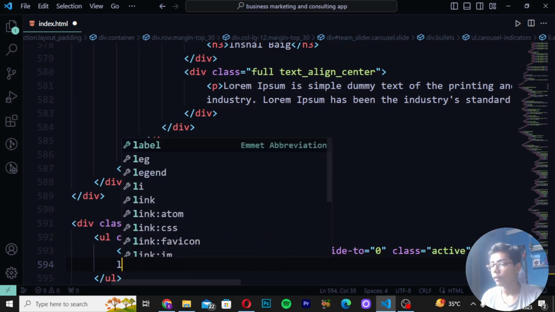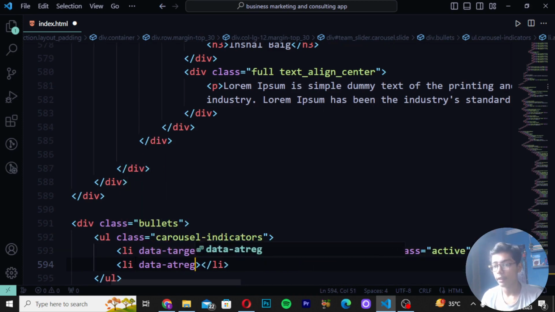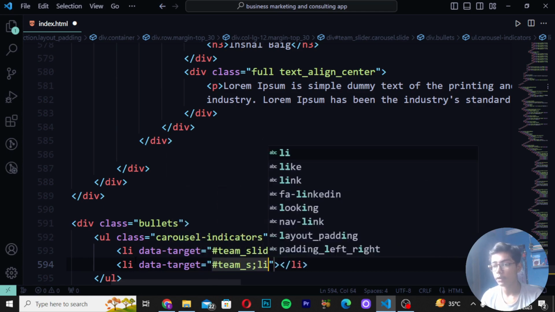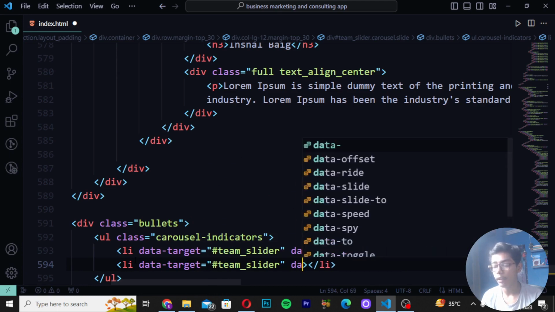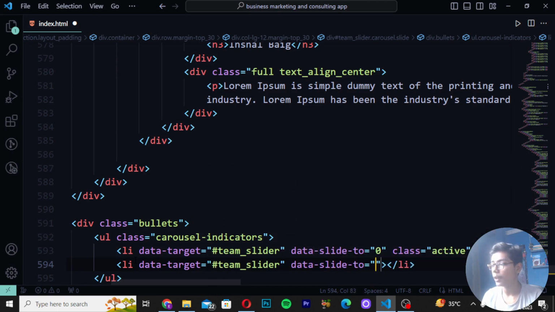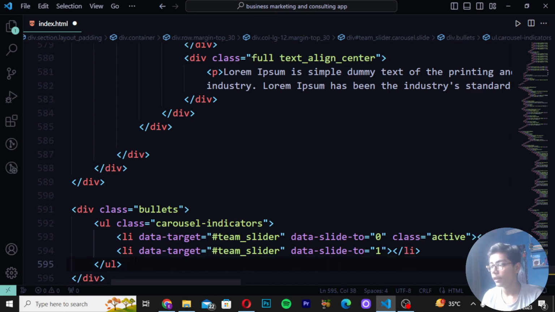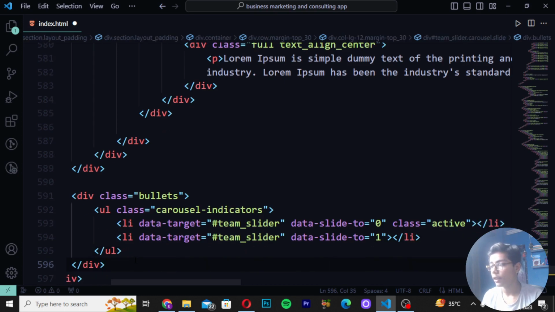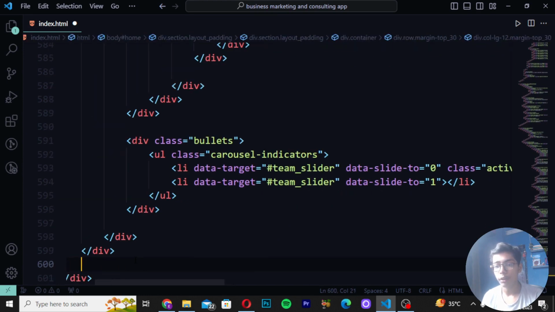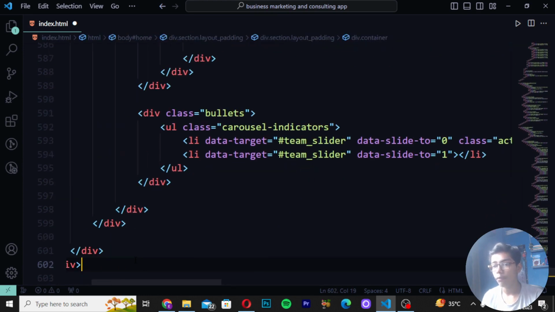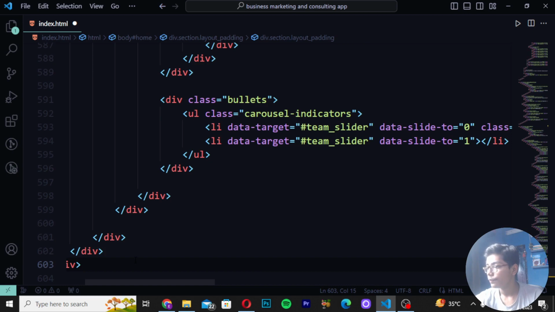Then again write li data-target. So here I will be writing team_slider, write data-slide-to, and I will be writing 1. After doing that, move after the UL tag and the divs which we have created. So these are the 1, give space, after 2 give space, and then 3, 4, 5. So these are the 5.